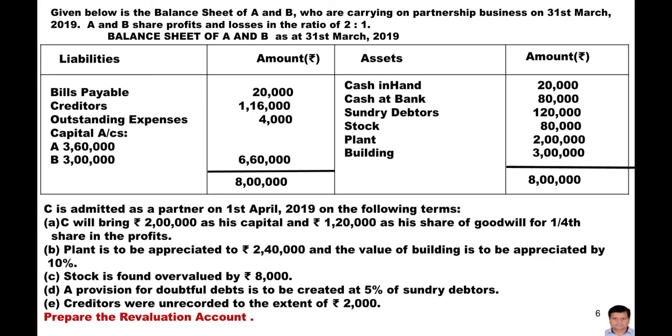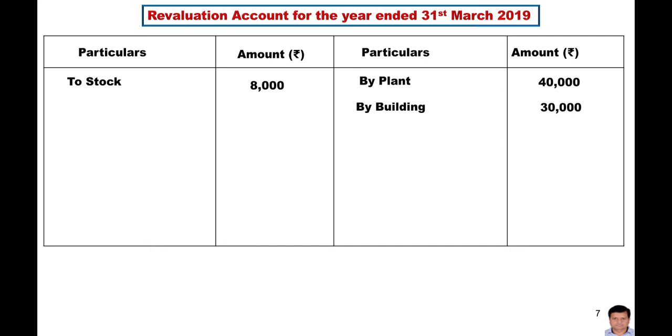Now see the question again. Provision for doubtful debt is to be created at 5% of sundry debtors. Now the debtors given in the question are 1,20,000 and 5% of the 1,20,000, the simple figure is 6,000. As I told you earlier, all the provisions are liabilities, so this is an increase of liability. Increase of liability means debit side of the revaluation account. This is the 6,000 rupees.